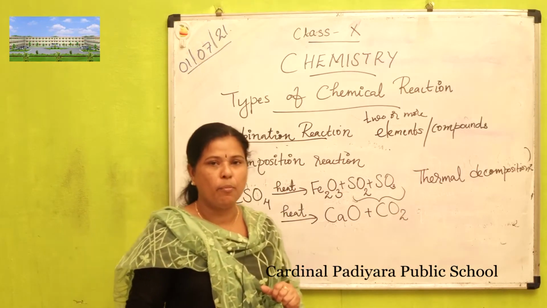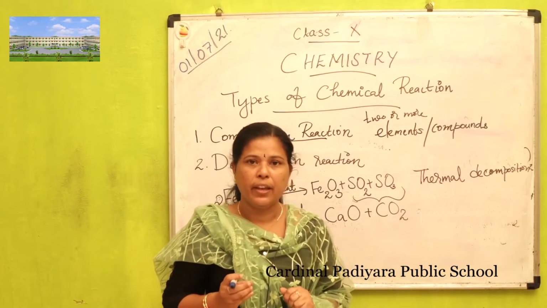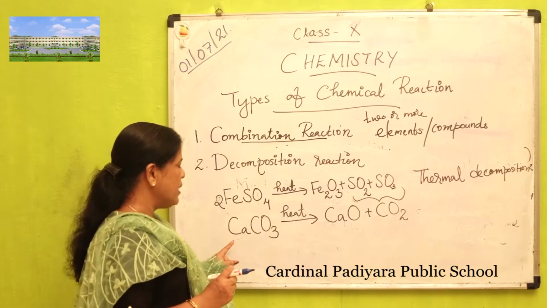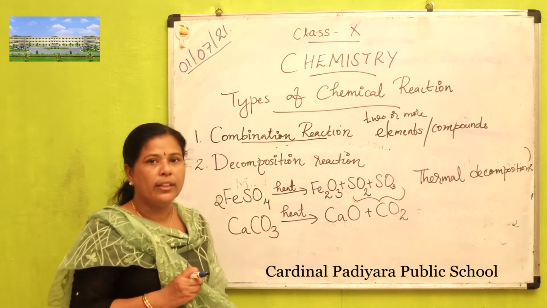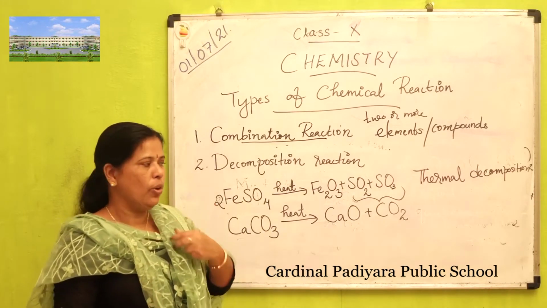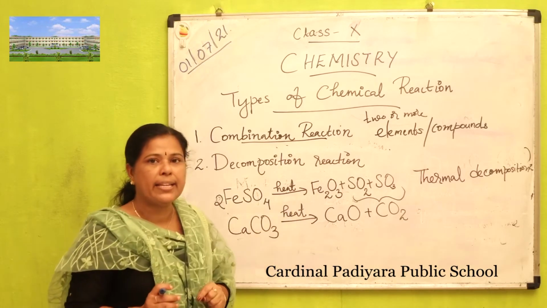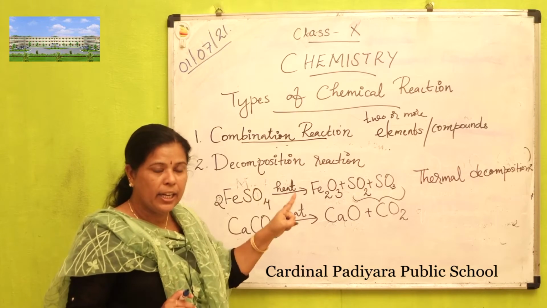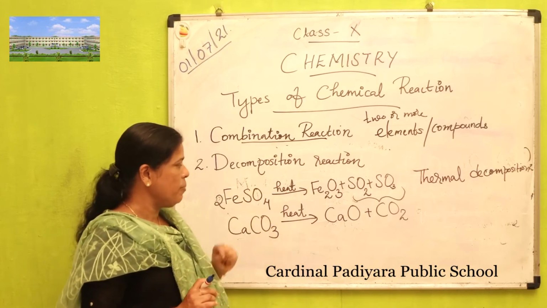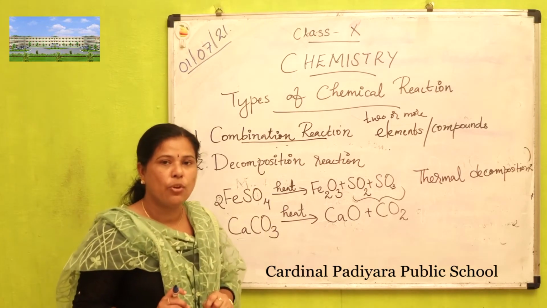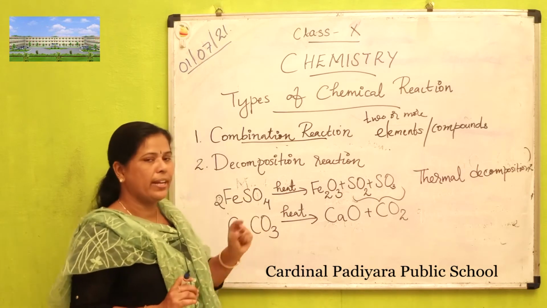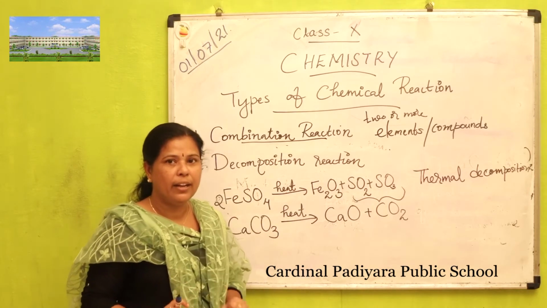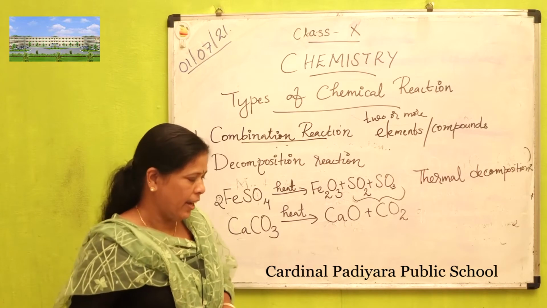CaO is calcium oxide, and the other product is carbon dioxide. This one is an example of thermal decomposition because this one takes place in the presence of heat. That type of reactions are known as thermal decomposition reaction.